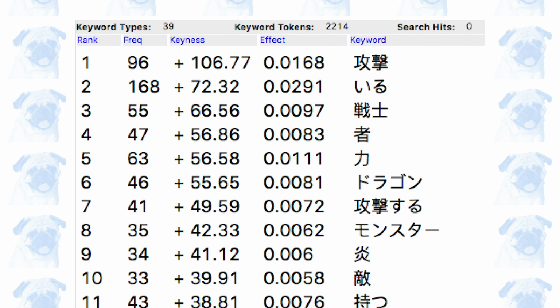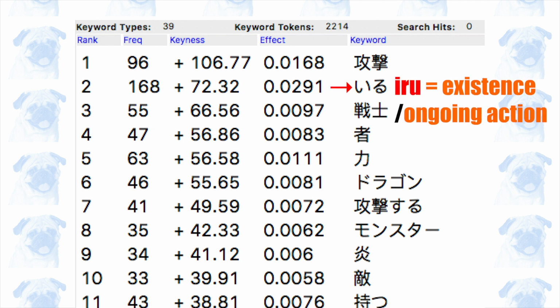What's also interesting is that some grammatical words are also on this list. For instance, iru, which signifies existence or ongoing action, is the second most abnormally frequent word.